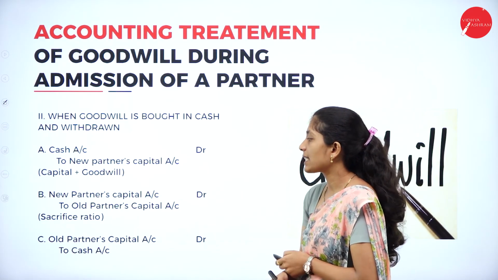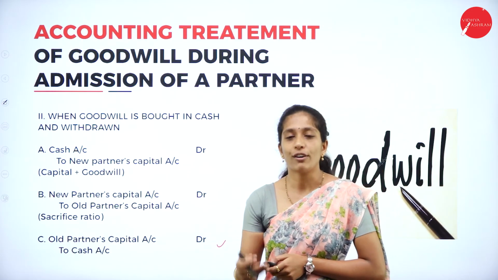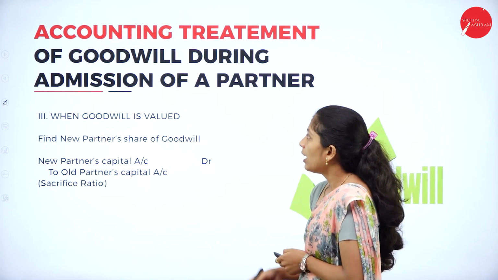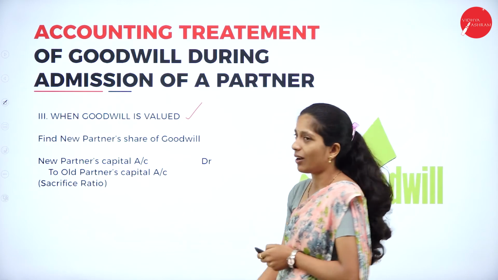Next, old partner's capital account debited to cash account. This is for withdrawing of goodwill by whom? By the old partners.